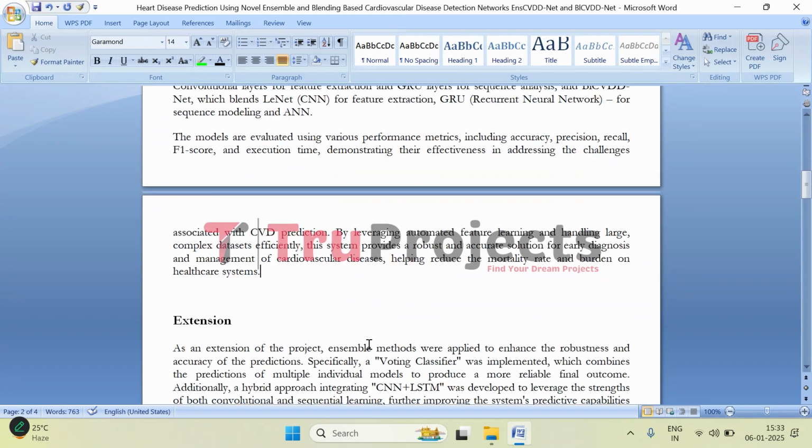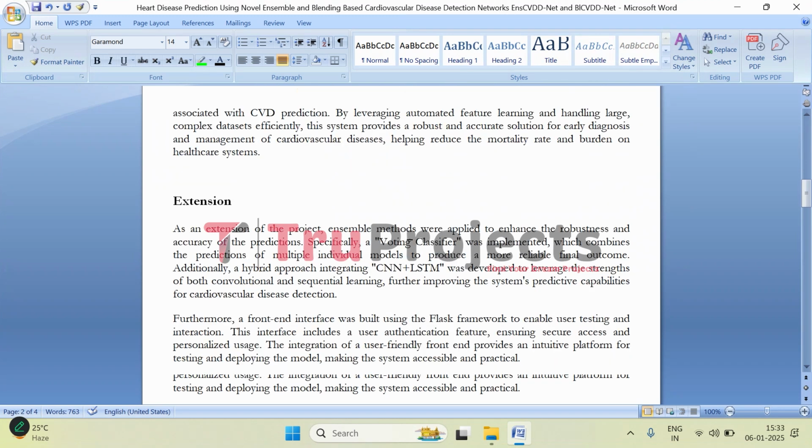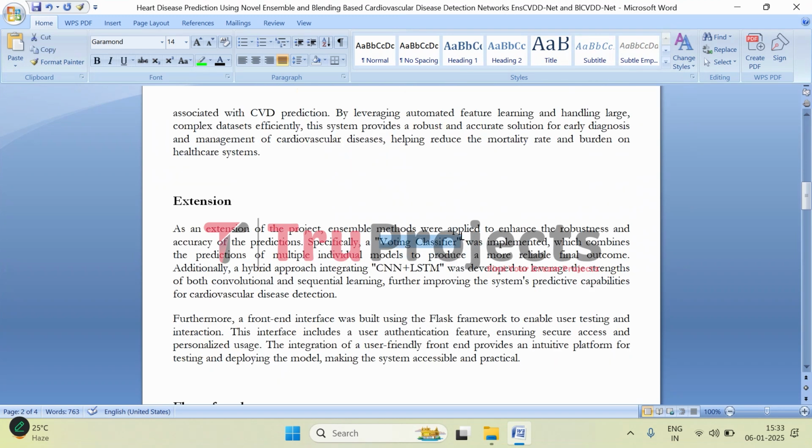To further improve the accuracy in this project, we have incorporated multiple ensemble models: a voting classifier, and CNN with BiLSTM. So coming to the voting classifier, it basically takes the predictions from several different models and combines them to give a final result that is more trustworthy. This helps to reduce the errors that might come from a single model's weakness.